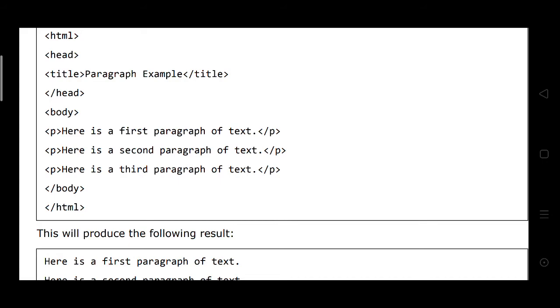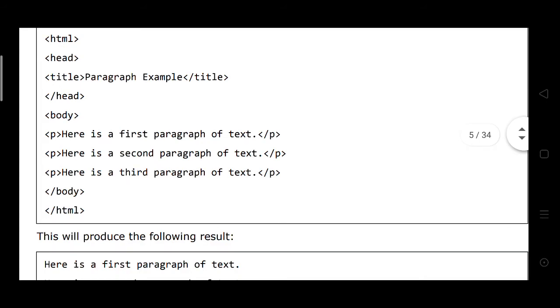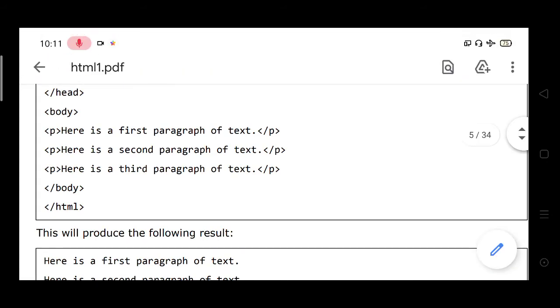Then close the paragraph with slash P. Then P, here the second paragraph of text, slash P. Here the third paragraph of text, P. Then body close and HTML also close.